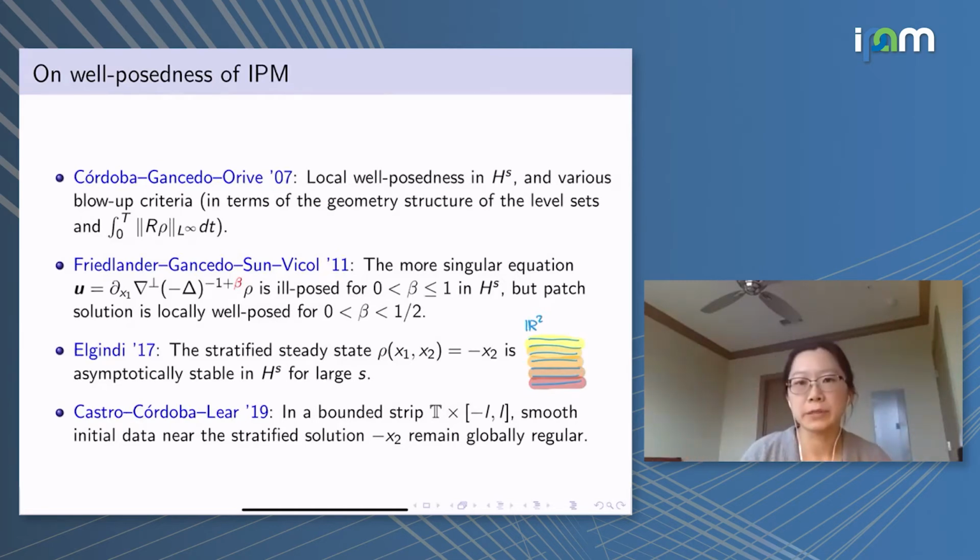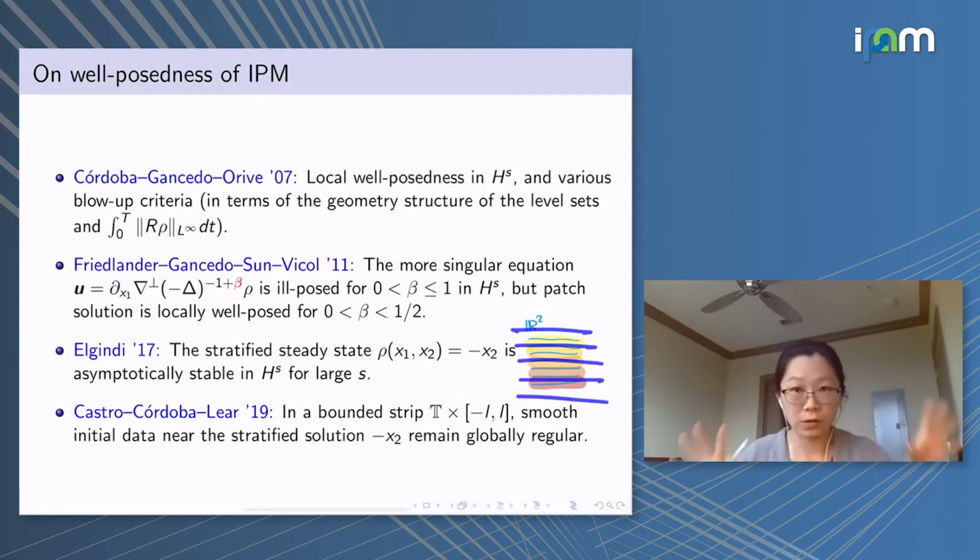Then he proved global well-posedness for such initial data, and that as time goes to infinity it converges to the stratified steady state with a certain convergence rate. So his work concerns this steady state in the whole R2.